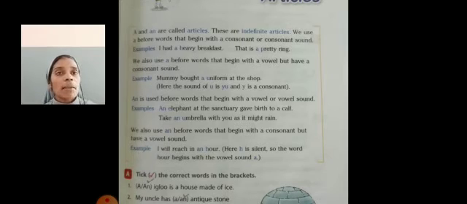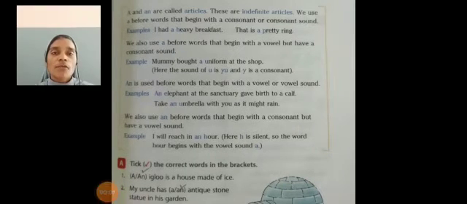For example, Mummy bought a uniform at the shop. Here, which is the article used? A. Which is the noun here? Uniform. The sound of the first letter of the word uniform is the consonant Y. That is a consonant sound only. So we used a before that word.